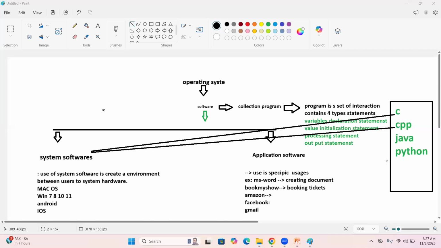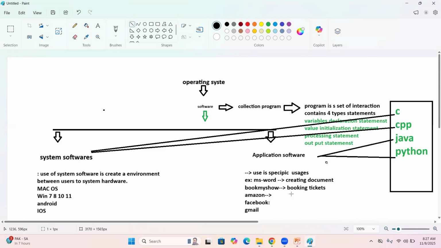The next one is application software. Here, Java and Python are both used for application software. Here I have given some examples: Book My Show, Amazon, Facebook, WhatsApp, Flipkart, Gmail. These are all examples of application software. Application software again has three types: standalone, web-based, and mobile.